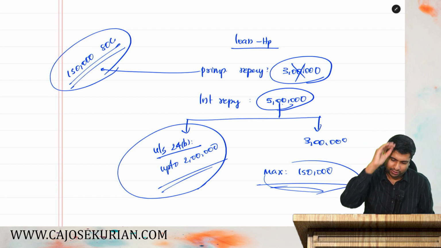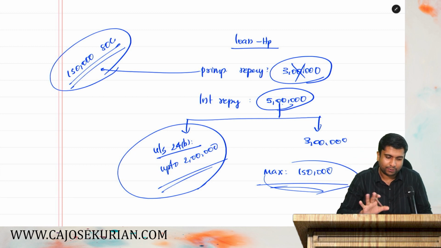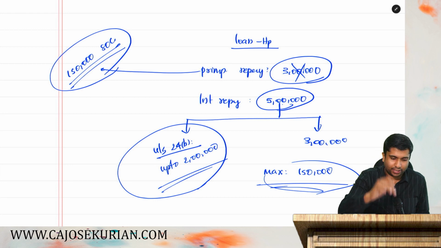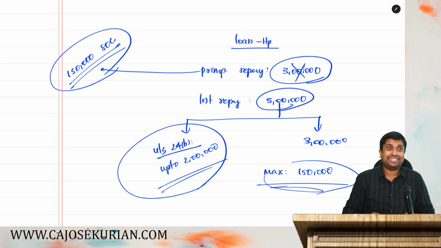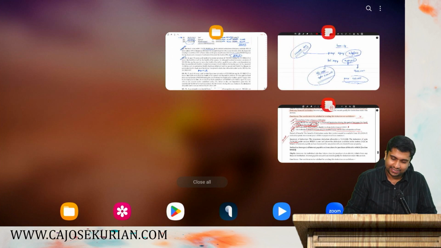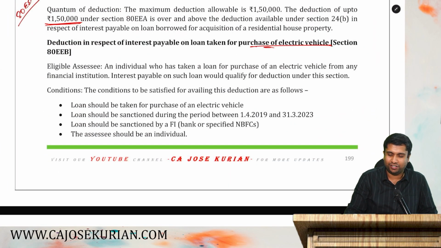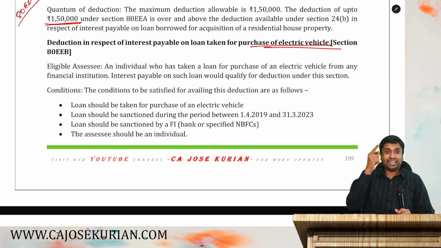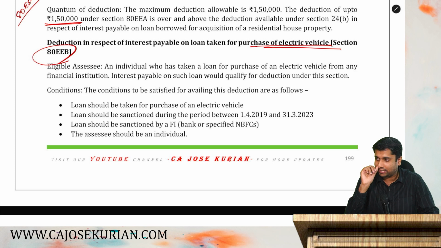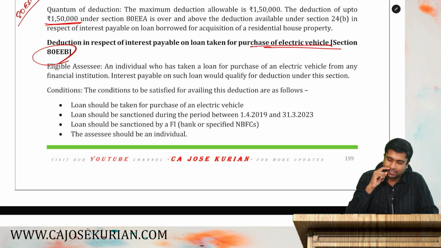Alright friends, so let's move on and discuss the other things. So the maximum deduction is 1,50,000. I hope it is clear for you. Now listen, that was 80EEA. So we have completed 80EEA, we have 80EEB, that is more interesting. That is, you have taken a loan for purchasing an electric vehicle. You will get interest on that particular loan as a deduction under 80EEB, that is for the purchase of electric vehicle. So let's understand, friends.